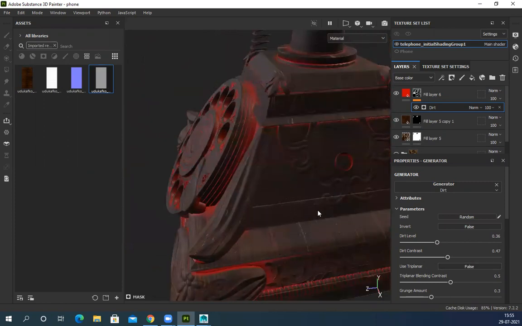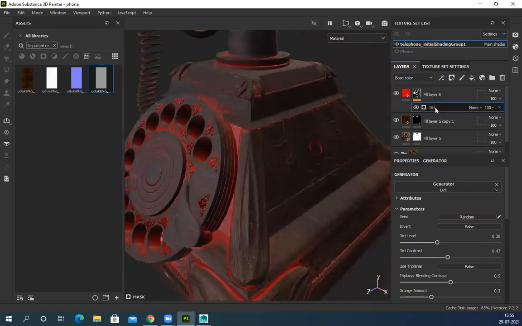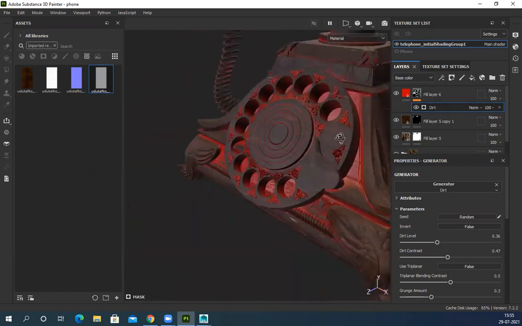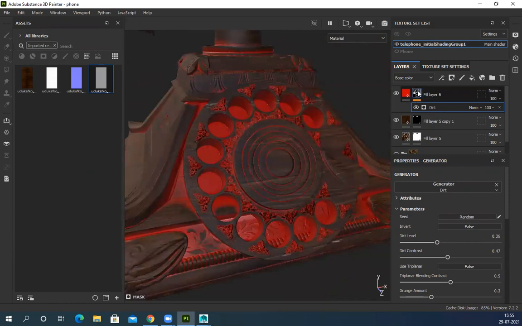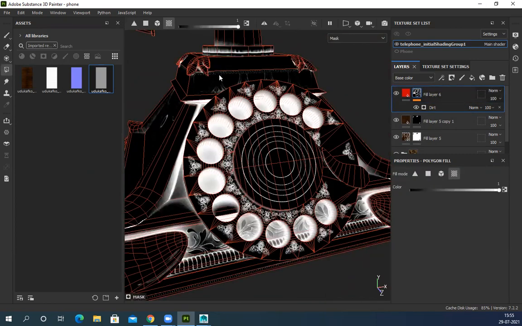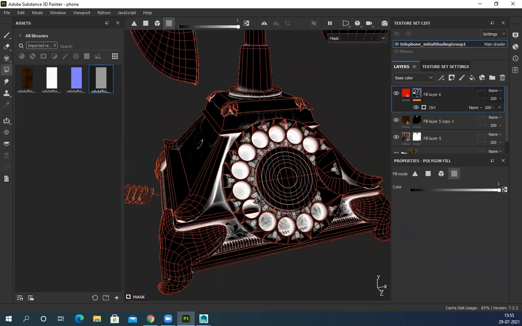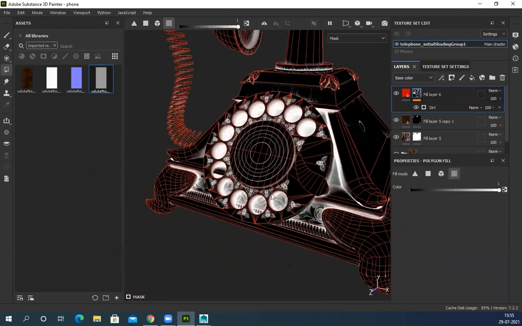So can we create a mask on this generator, dirt generator? Yes, of course. Like a mask on the generator. Suppose you want to restrict it, it's basically a mask. Suppose I want to erase some parts of the generator. Yes, of course you can do it.